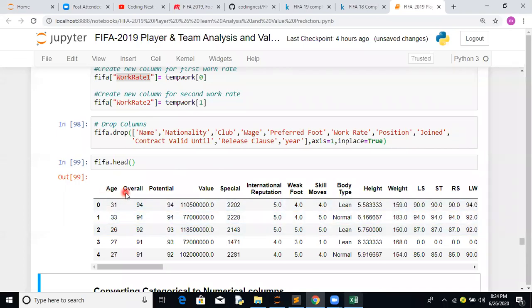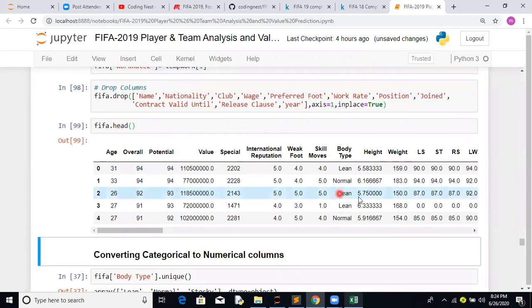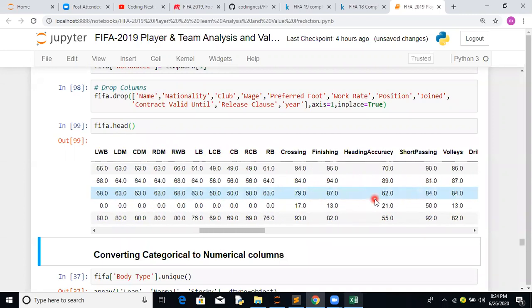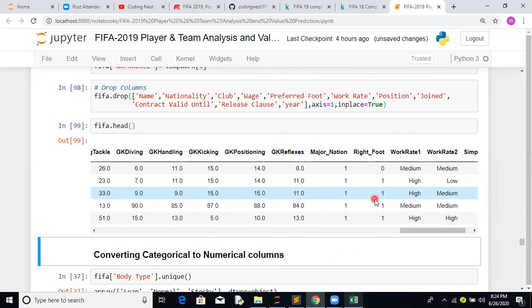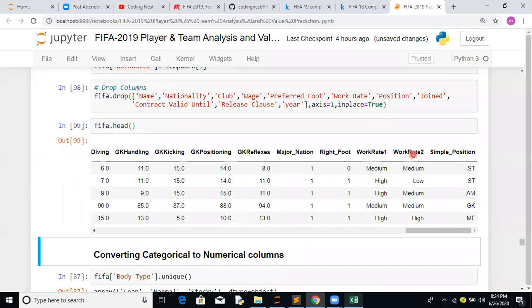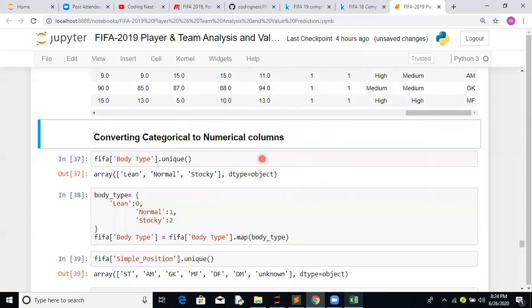Age, overall, potential, value, which would be our target, special, international reputation, weak foot, skill moves. This we have to convert into numerical columns. Any other column which is left? Okay, work rate 1, work rate 2, and simple position. So we have to convert 4 categorical features into numerical. Let's see how to do this.